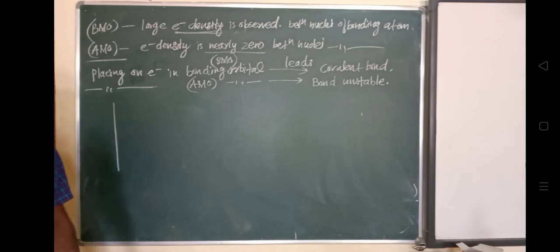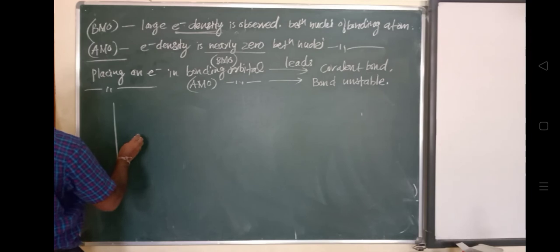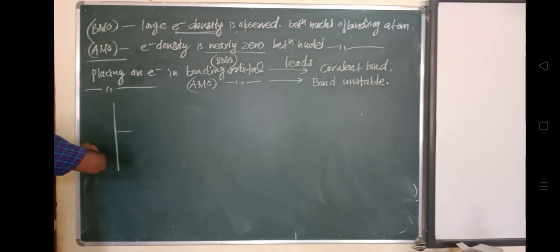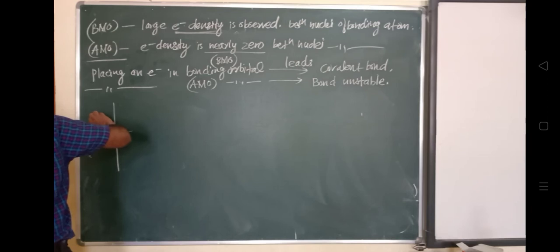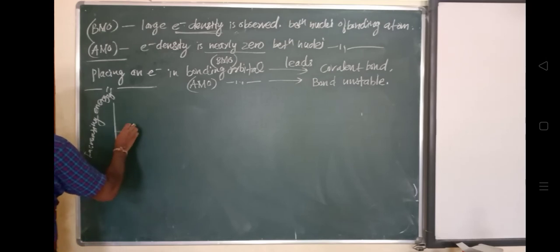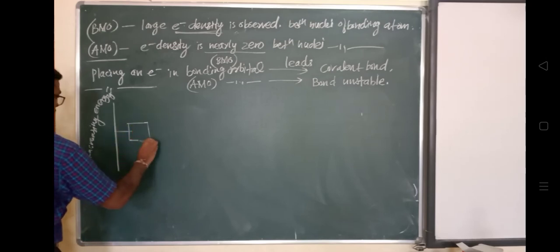And the other one is another atomic orbital, with wave function psi B. So you can see here, this is one atomic orbital psi A, because after combination of two atomic orbitals, a molecular orbital will form.